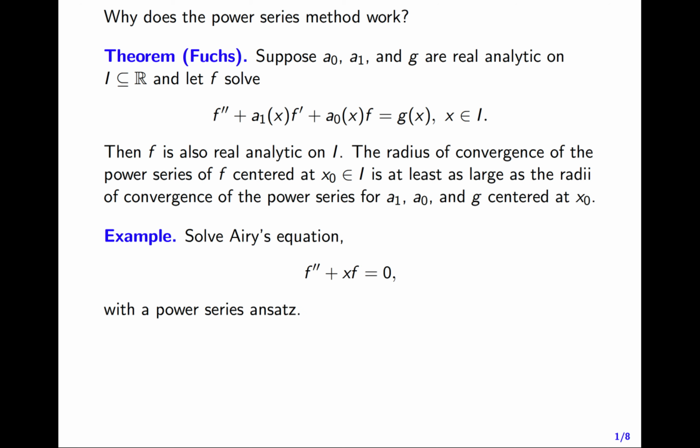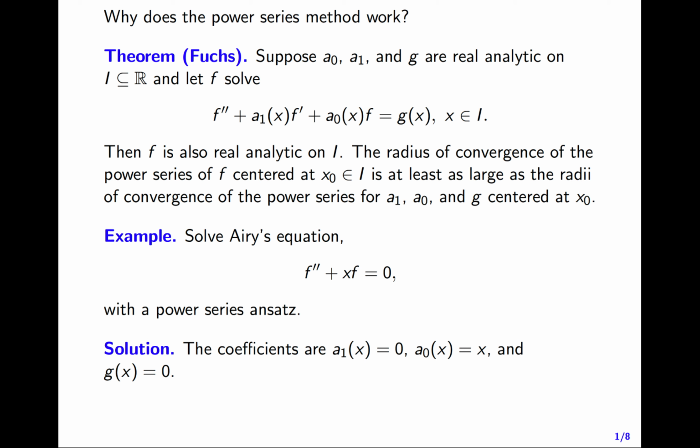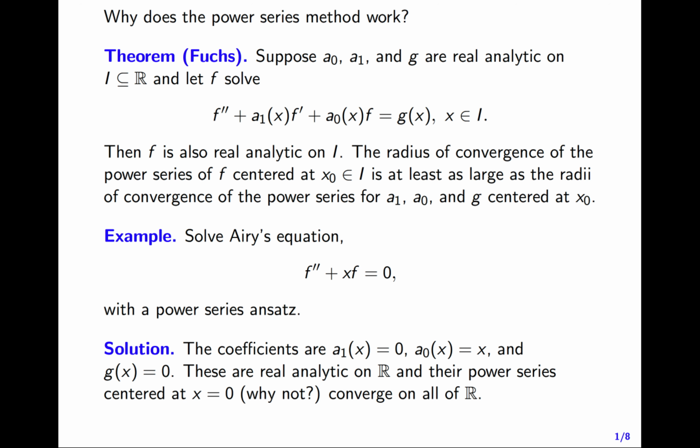We'll solve a version of Airy's equation, f double prime plus x times f equals 0, with the power series ansatz. So why can we do this? The coefficients here are a1 of x equals 0, a0 of x equals x, and g of x equals 0. It's hard to find simpler coefficients, I think. These are real analytic functions on R, and their power series, if you center them at x equals 0, or x equals anything, will converge on all of R. I mean, after all, these coefficients 0, x, and 0 are polynomials.